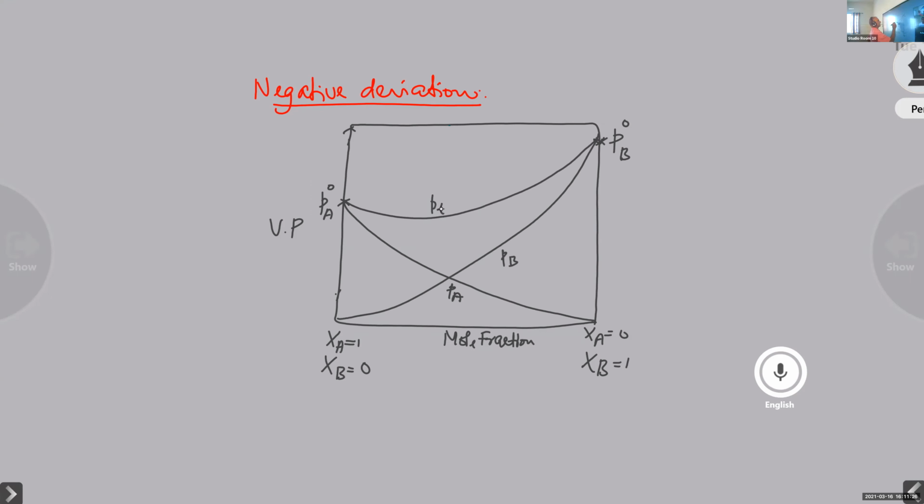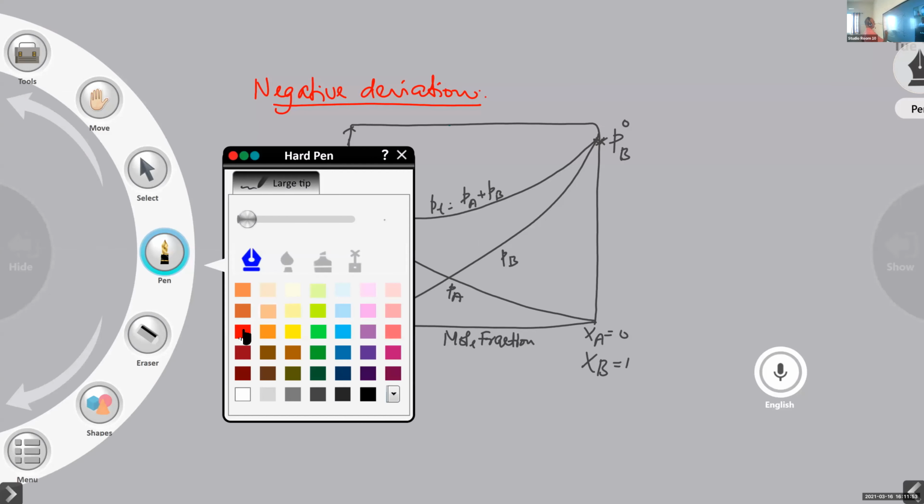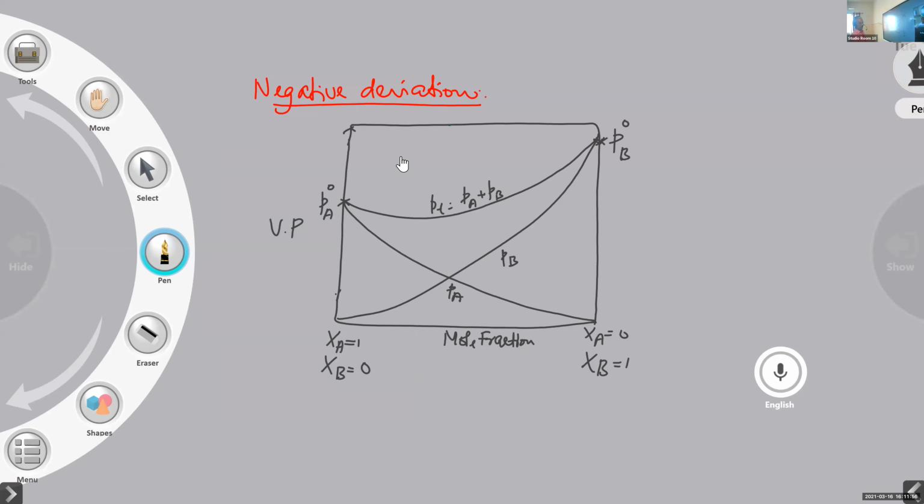P total is equal to PA plus PB. See, all the curves are bending downward. Negative deviation. Vapor pressure, mole fraction curves are bending downward, not straight lines. So you have drawn the graph. Please draw the graph. After that, we can give the explanation. That is drawn. Now you give the explanation.